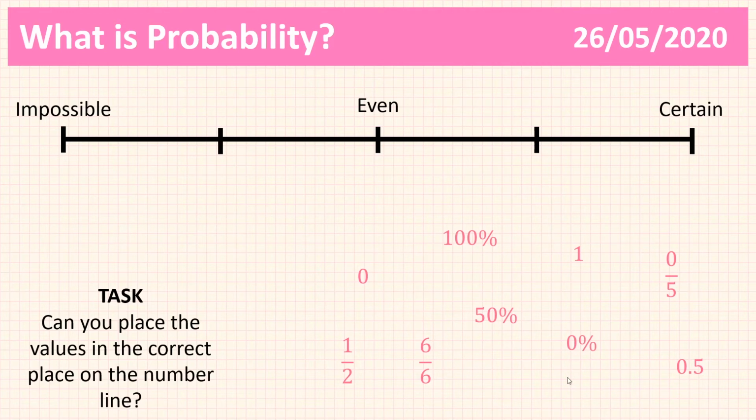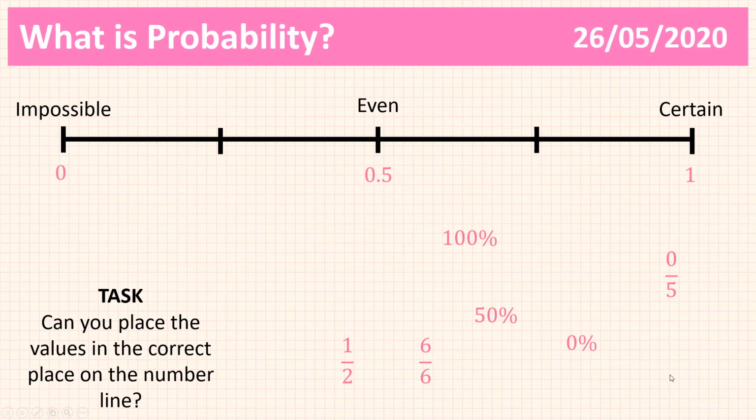Okay, so let's go through the answers. We're going to start off with 0. 0 is impossible. If something has a 0 chance of happening, it's impossible. 1 is certain. If something has a 1 chance of happening, it's definitely going to happen. It's certain. 0.5 would then be even, because we know if impossible is 0 and certain is 1, halfway between them, an even chance would be 0.5.